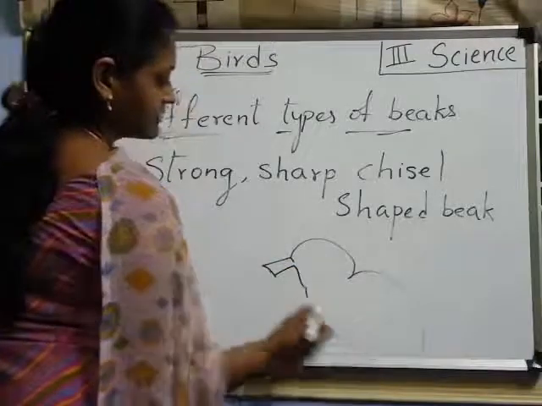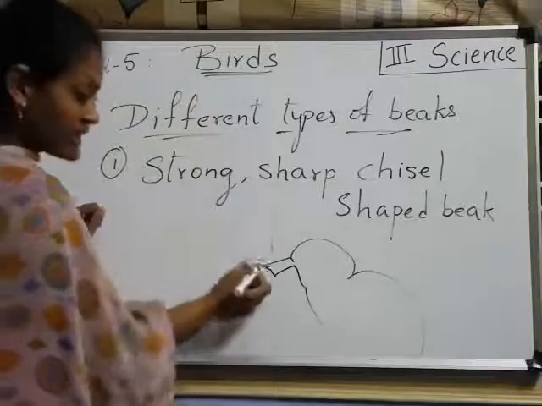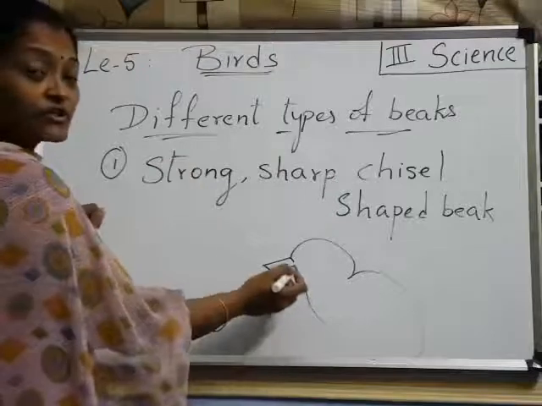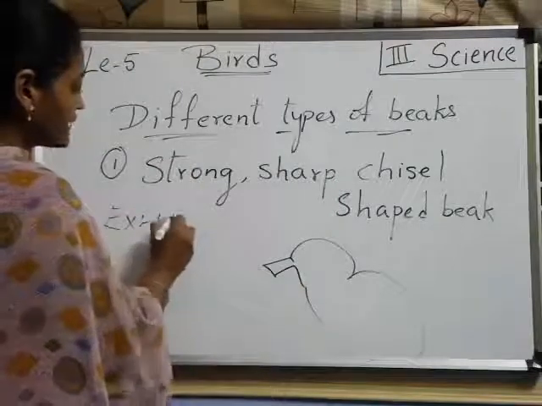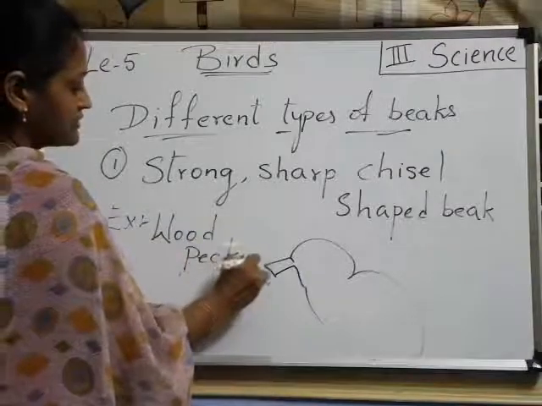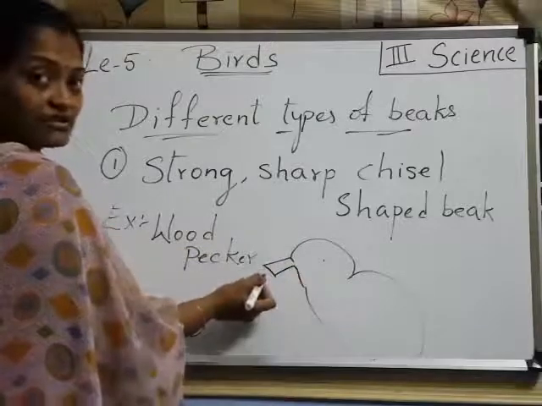Got it? So, chisel shaped beak: strong, sharp. Which birds are having a beak like this? Woodpecker. This bird has a chisel shaped beak.